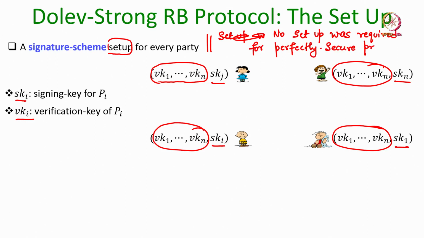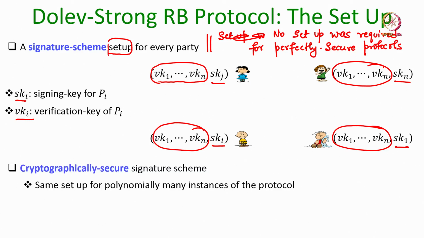The only setup was pairwise secure channels among the parties, but for the Dolev-Strong protocol we need this special setup, namely the signature scheme setup. You might be wondering who does this setup. We can assume that it is done by a trusted party at the beginning of the protocol.